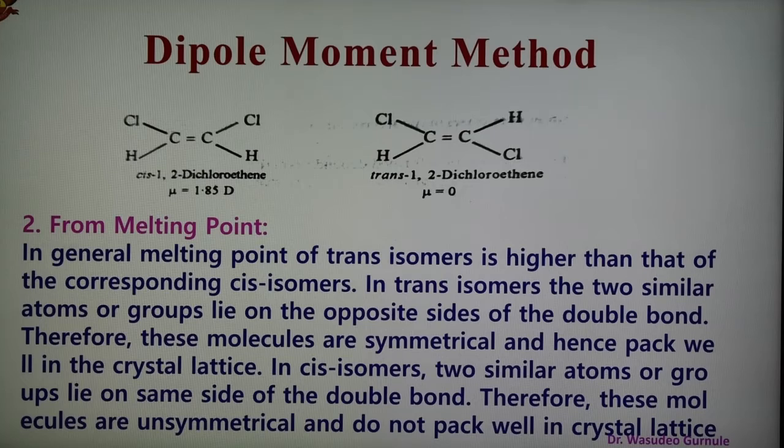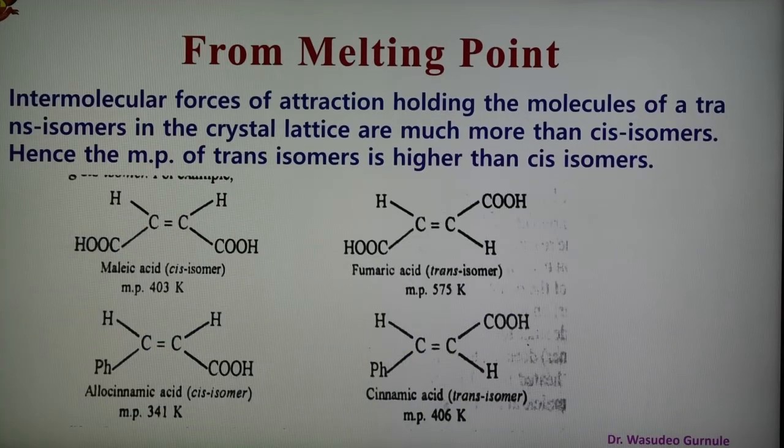And hence they pack well in the crystal lattice. In the cis isomer, two similar atoms or groups lie on the same side of the double bond. Therefore, these molecules are unsymmetrical and do not pack well in the crystal lattice. Because of the close packing, the intermolecular forces of attraction holding the molecules in the crystal lattice of the trans isomer are much more. Therefore, the melting point of the trans isomer is higher as compared to the cis isomer.